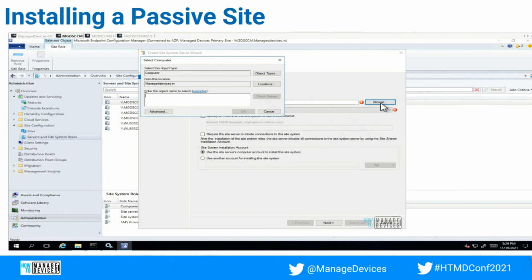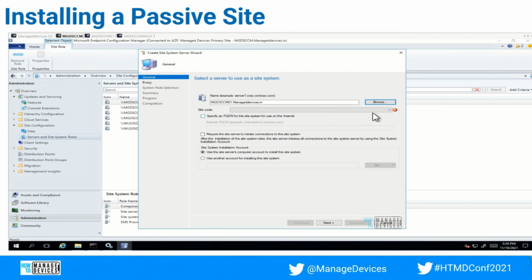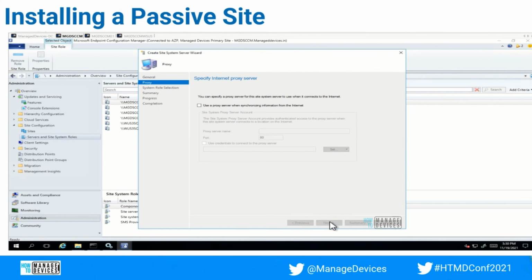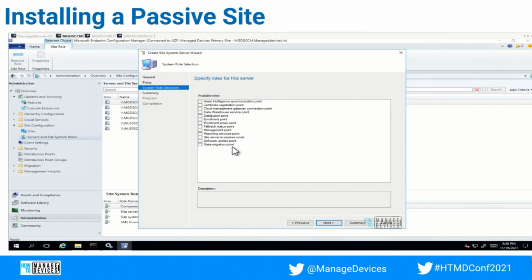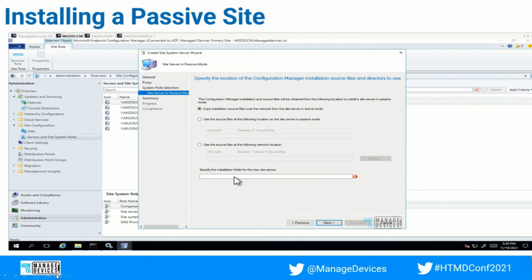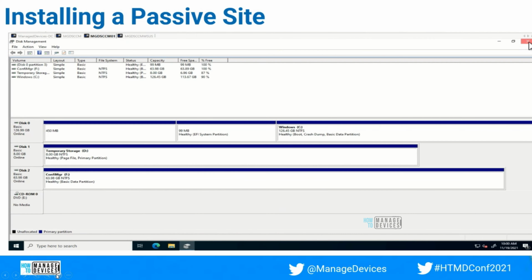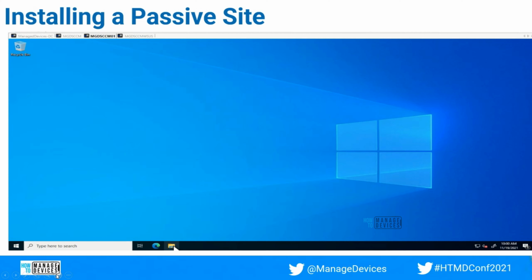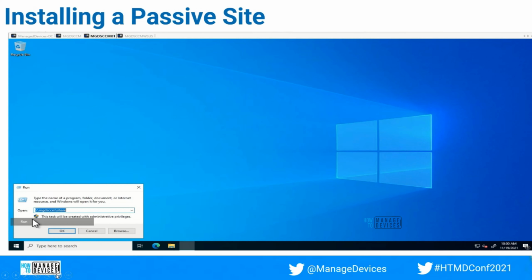Provide the server name. And after the server name, I'll provide the site, select the primary site. Right, and then click on next, and then select site server in passive mode. Okay, site server in passive mode, and here you need to provide the installation location. So I'm just going to the new server which I have built, and this is server 2022.